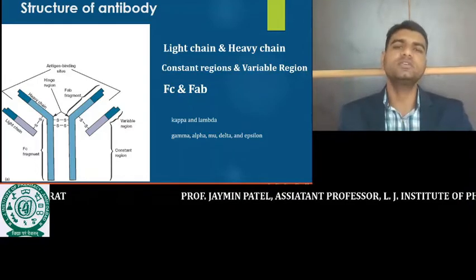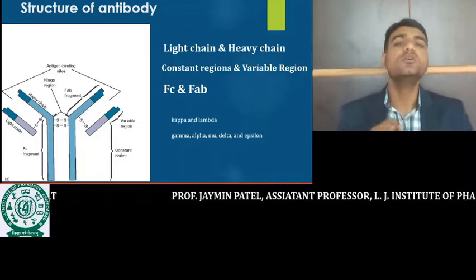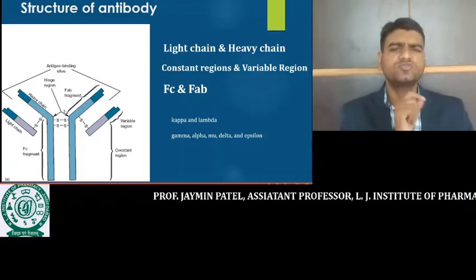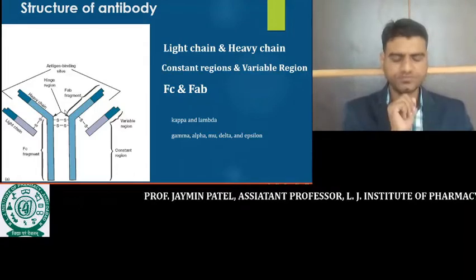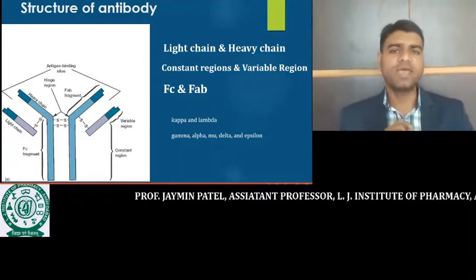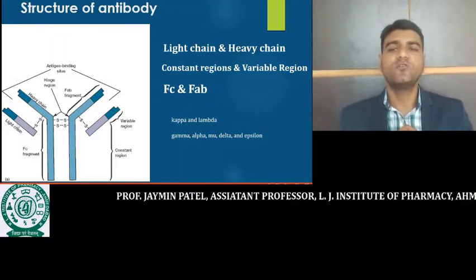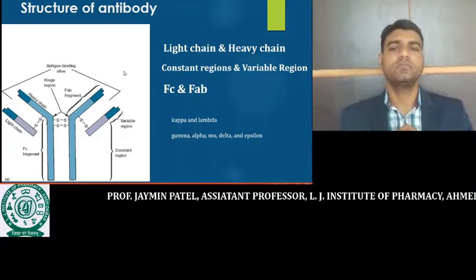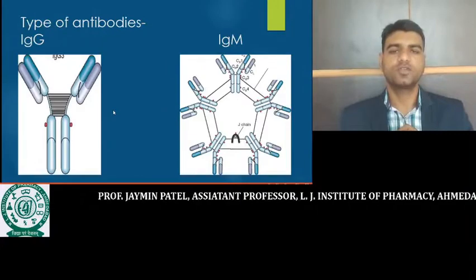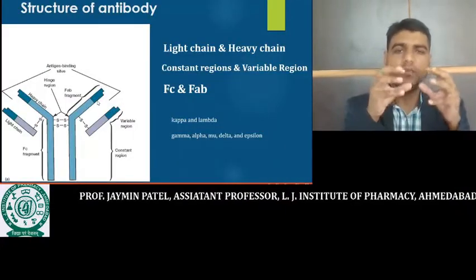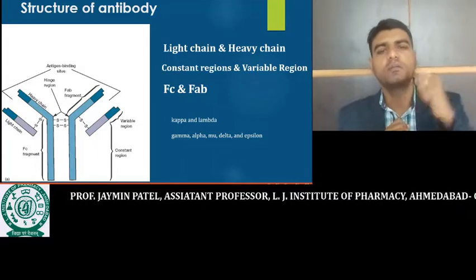The human antibody is called a bivalent antibody. Human antibody is generally a bivalent antibody. Why is it called a bivalent antibody? Because there are two sites where the antigen can bind. Two sites are there where the epitope of the antigen is going to bind.